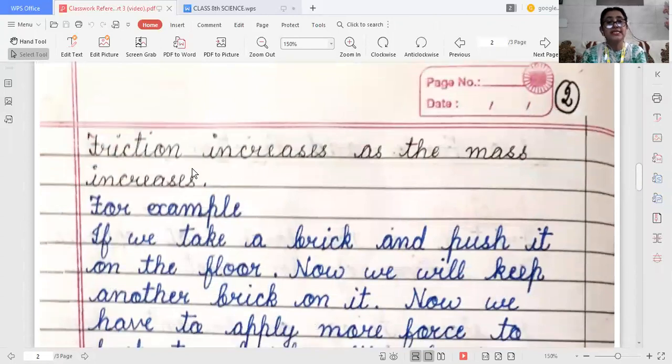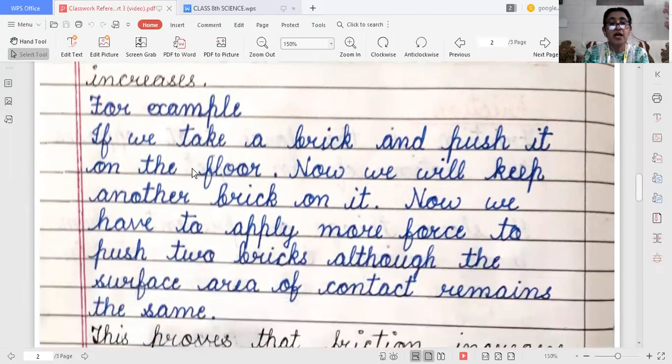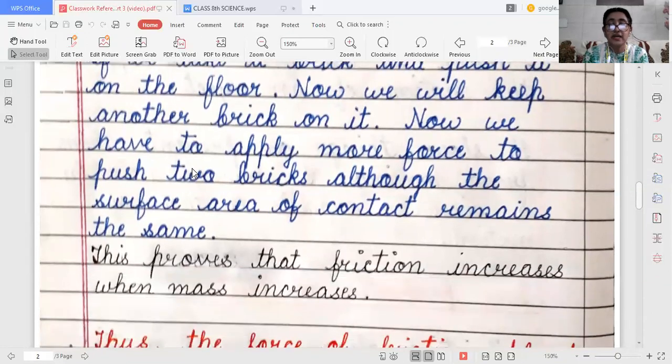Friction also increases as the mass increases. For this, we can take one example. If we take a brick and push it on the floor, and then keep another brick on it, we have to apply more force to push two bricks, although the surface area of contact remains the same. Only what has changed is that in place of one brick, there are now two bricks. So we have to apply more force. And this proves that friction increases when mass increases.